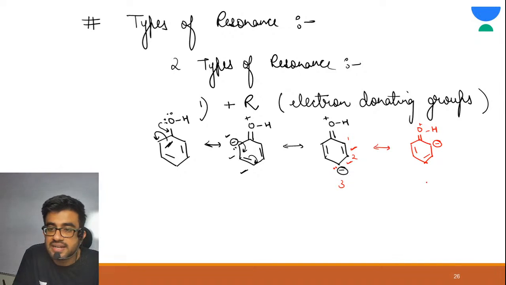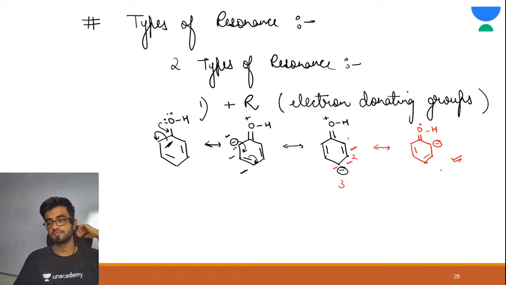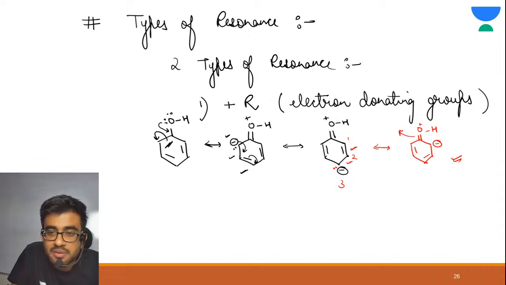Now again tell me, in this structure, is resonance possible? Come on everyone, is resonance possible in this structure? Yes. Again see, this is your double bond, this is your single bond, and this is your negative charge.